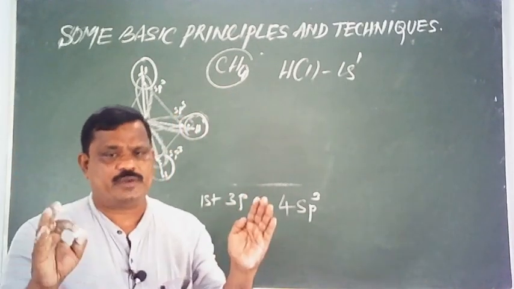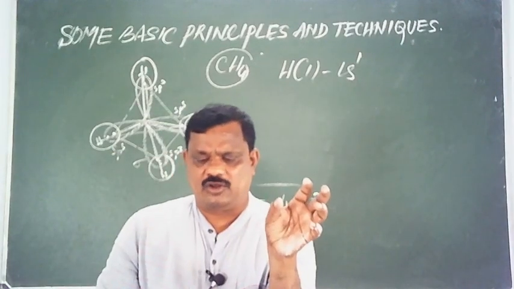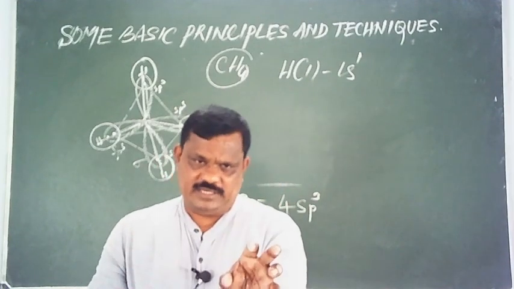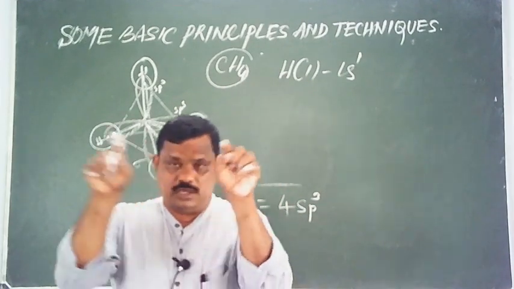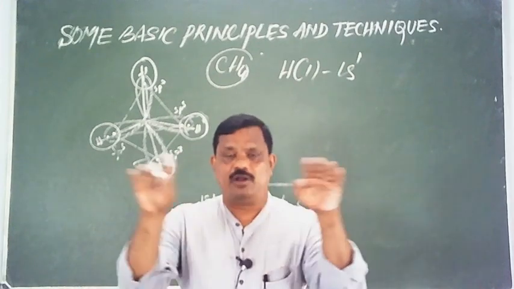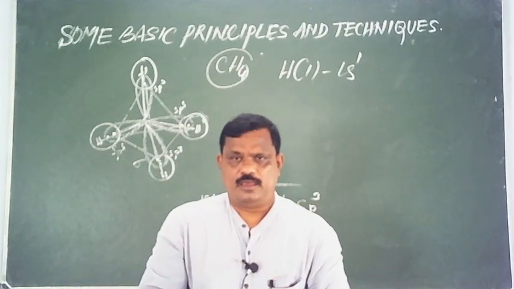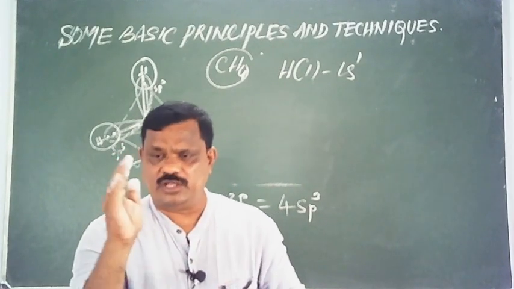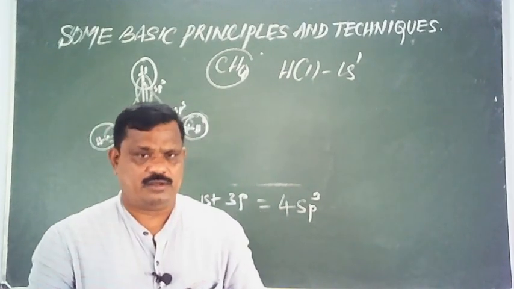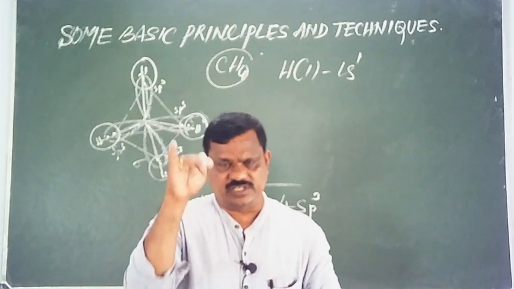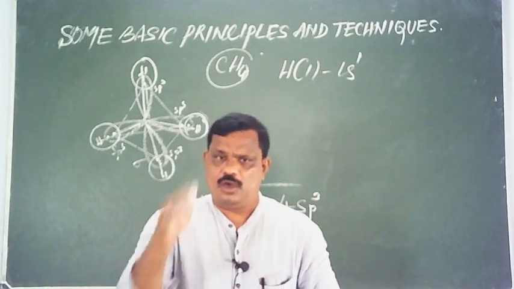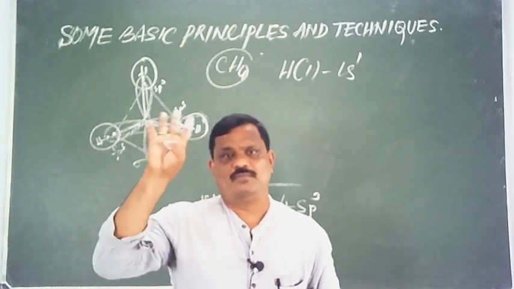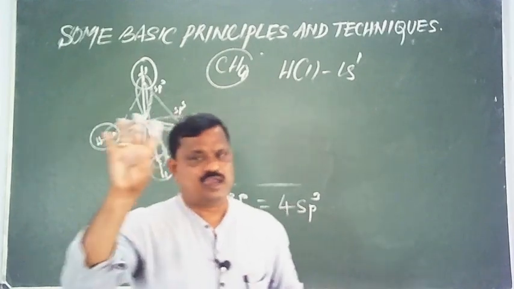So what is our job here? First our job is to write the electronic configuration of carbon in the ground state, then write in the excited state. In the excited state you can see 4 half-filled orbitals in the valence shell, that means 2s1, 2px1, 2py1, 2pz1. In methane, our carbon undergoes sp3 hybridization. Therefore, 1s and all the 3p orbitals undergo hybridization to form 4 sp3 hybrid orbitals.